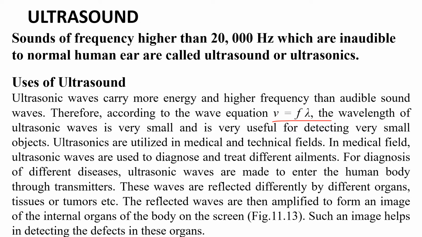Also, in medical fields, ultrasonic waves are used to diagnose and treat different ailments. For diagnosis of different diseases, ultrasonic waves are made to enter the human body through transmitters. These waves are reflected differently by different organs, tissues, or tumors, etc. The reflected waves are then amplified to form an image of internal organs of the body on a screen, that is shown in figure 11.3. If you see figure 11.3 of your book, it is clear. This figure suggests an image helps in detecting the defects in these organs.